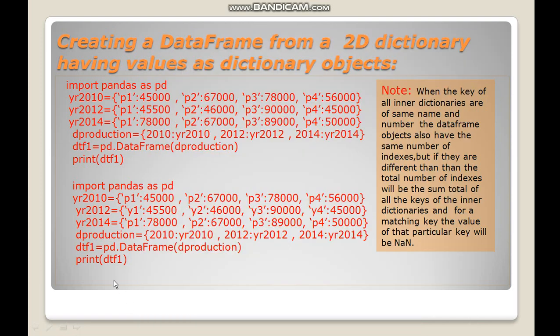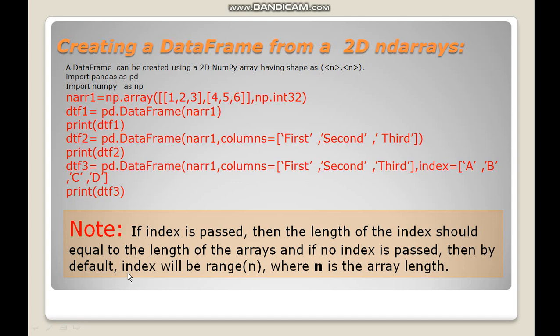Okay. Now let us move to the next part, how to create a data frame from a 2D ndarray. So what is a 2D ndarray? It is any type of array which is two-dimensional. So it also contains rows and columns. You know what an array is: an array is a data structure having similar types of values. So we can create a data frame using a 2D NumPy array having n rows and n columns. This is the number of rows and this is the number of columns.